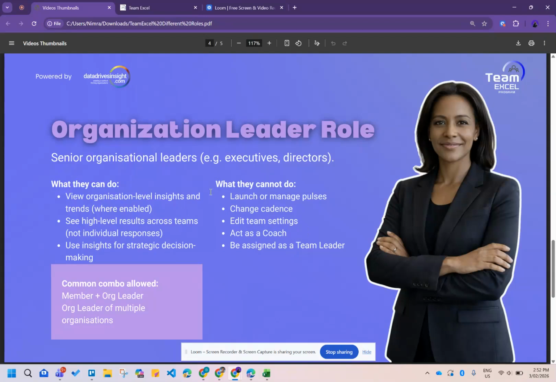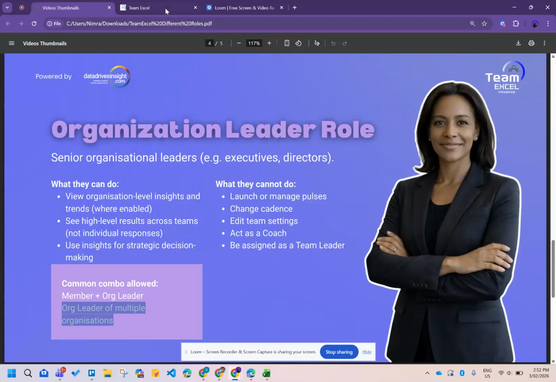A very important thing to note here is that they can view the high level results for either learning status, the response rate, and the action status as well, but they cannot view individual responses. A common combination for our organization leader is to be a member plus an organization leader, and one can be an organization leader of multiple organizations as well.